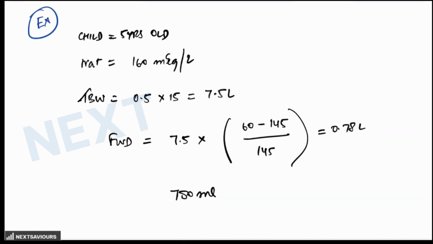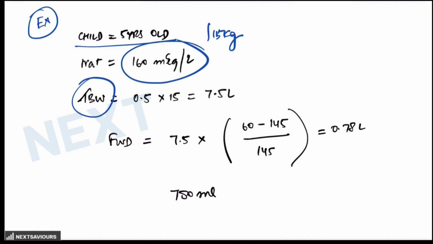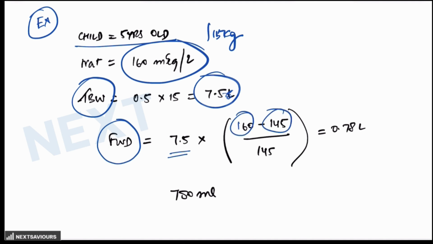Now, this is just an example. If a child is 5 years old and is having a 15 kg weight, the sodium level in the question is given as 160 milliequivalent per liter, the total body water is calculated to be 7.5, and free water deficit is now 7.5 multiplied by the difference between the serum sodium level and 145, divided by 145. It comes out to be 0.78 liter.